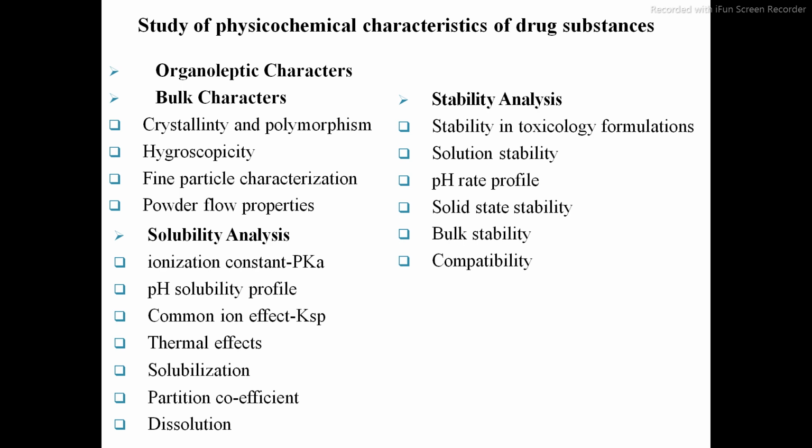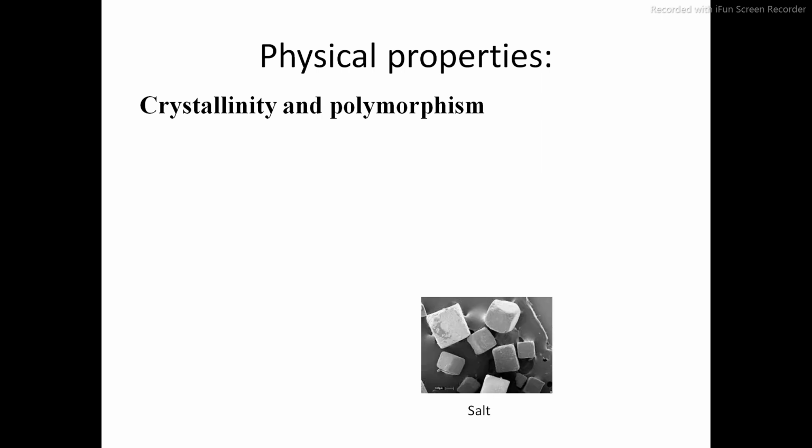And under stability studies, we have to study the stability in toxicology formulation, solution stability, pH rate profile, solid state stability, bulk stability and compatibility. So let us see the physical properties. The first one is crystallinity and polymorphism.